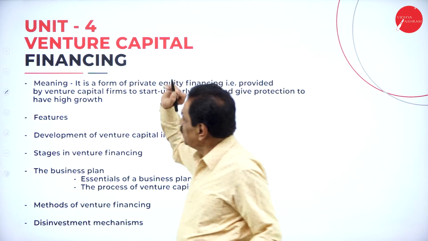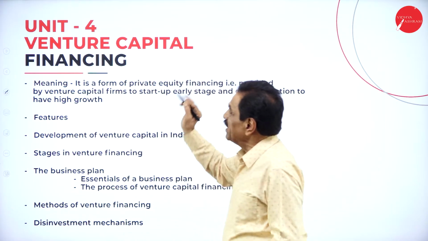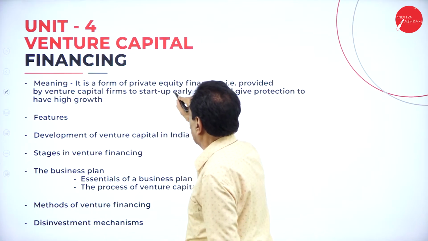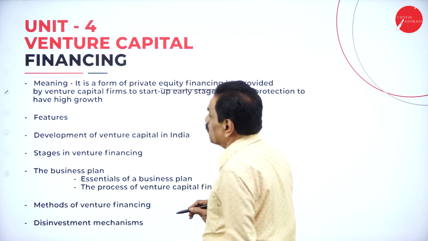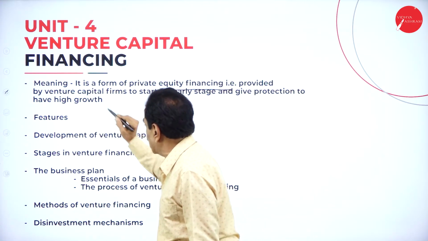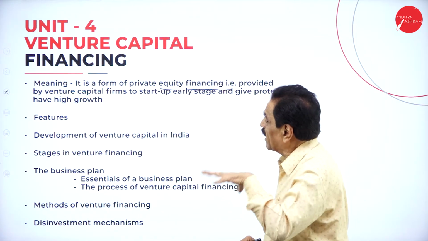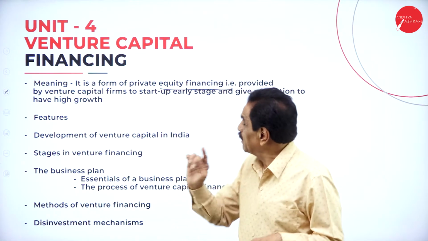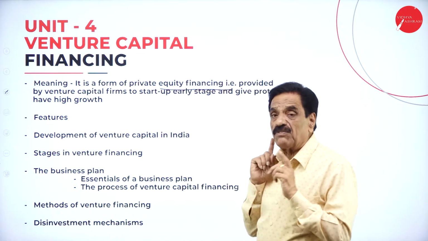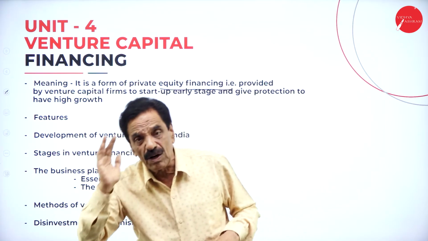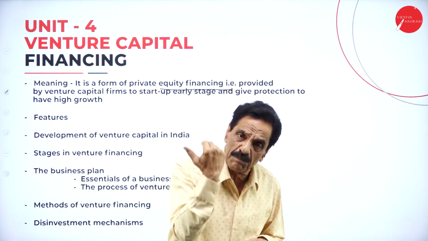Then venture capital meaning. What is actually venture capital? It is a form of private equity financing provided by a venture capital firm to start-up, early stage and high growth companies. So it is nothing but private equity financing. There are two types of shares: one is called the equity share, another is called the preference share.